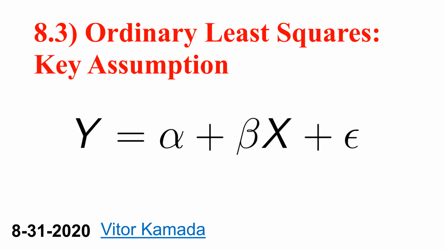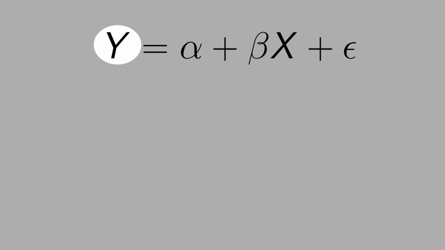In this video, I will cover a key assumption about ordinary least squares that's critical for causal inference. Let y be a random variable. Alpha is an intercept, a constant. Beta is the slope of x. X is a random variable as well. And epsilon is the error term.